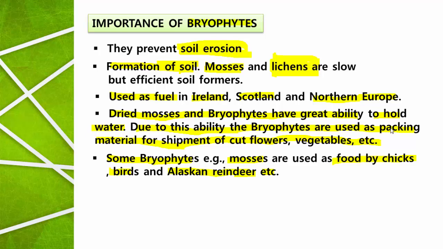The bryophyte is used as packing material. Peat moss is used for the purpose of gardening. They prevent the soil erosion. Along with the lichens, they help in the formation of soil. It is used as fuel in countries like Ireland, Scotland, and Northern Europe. And as the dried mosses have the ability to absorb the water content, they are used as packing material for the shipment of flowers and vegetables. Apart from that, the bryophytes are also consumed as food by animals like chicks, birds, and Alaskan reindeer.